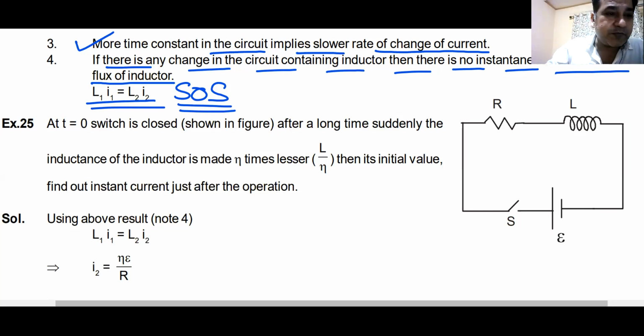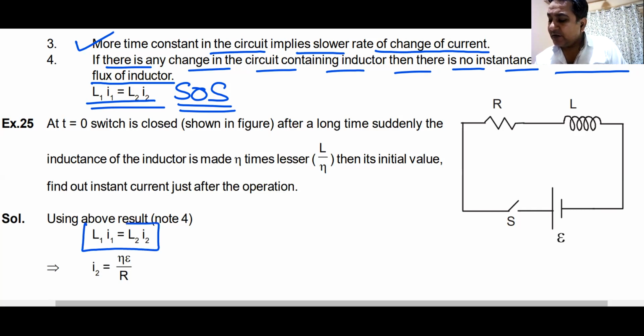Remember, my question will not stop here. I will give you another question based on this. What is the answer? So how do you do this? L1 I1 is equal to L2 I2. Remember, flux remains constant.